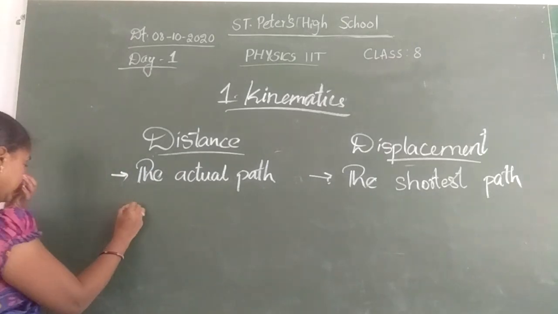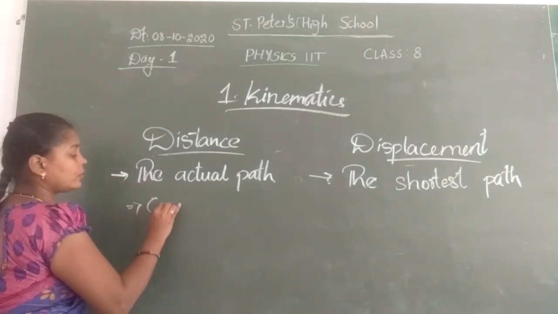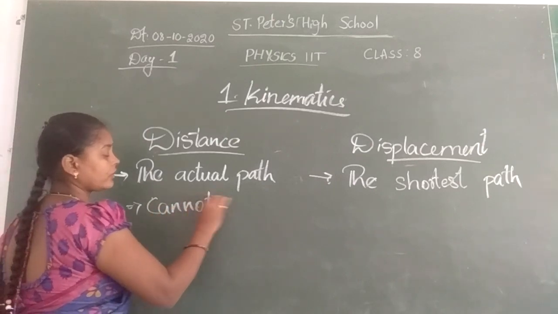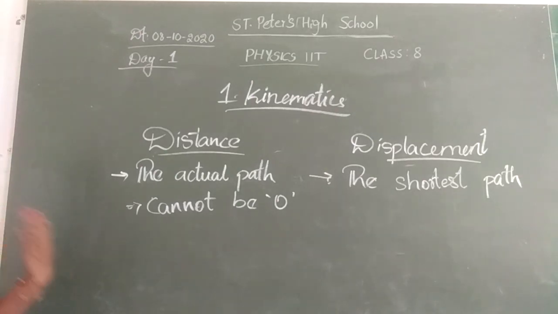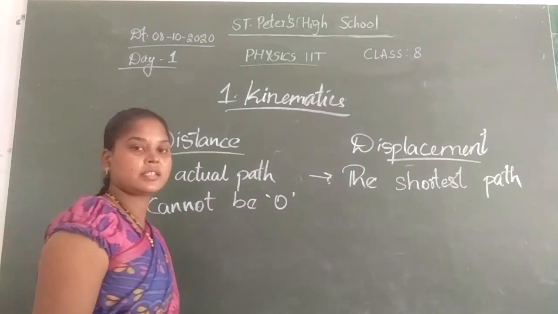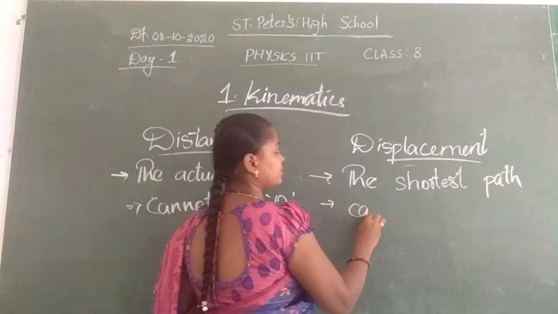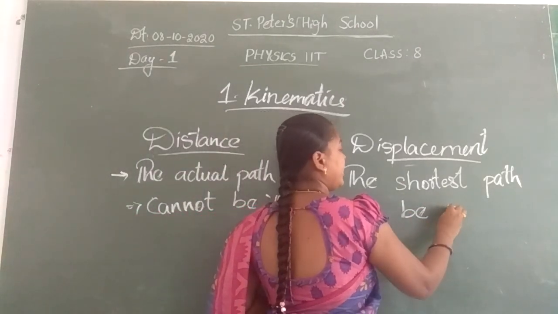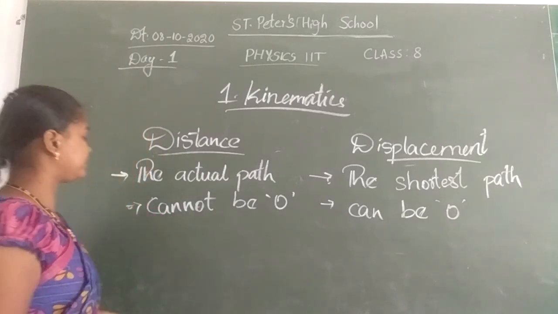Next, distance cannot be 0. Distance will never be 0. Why? Because you will go on moving, you will be travelling some distance. So distance will not be 0, whereas displacement can be 0. When will it be 0? If I have reached the starting point, then it will be 0.